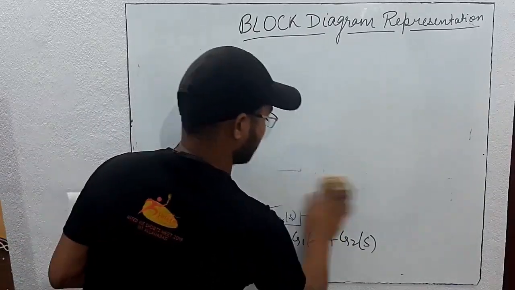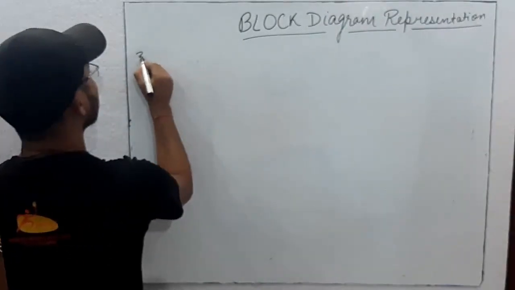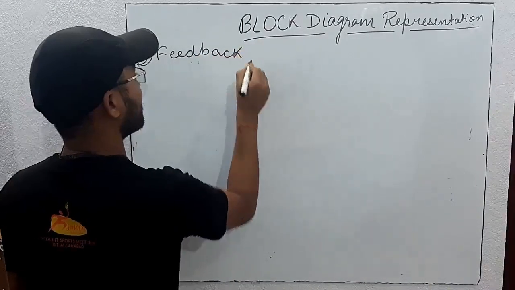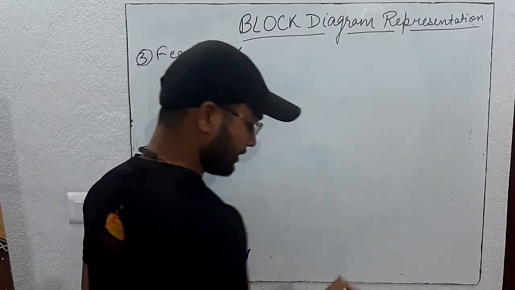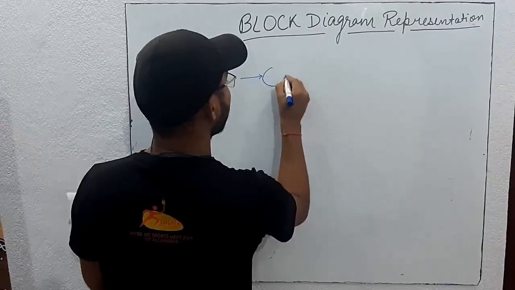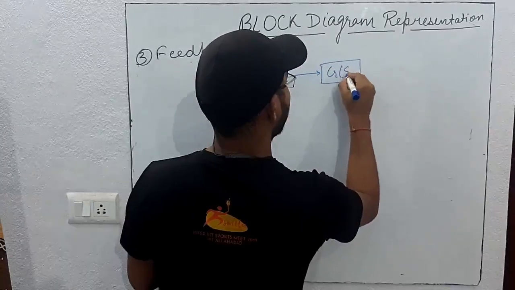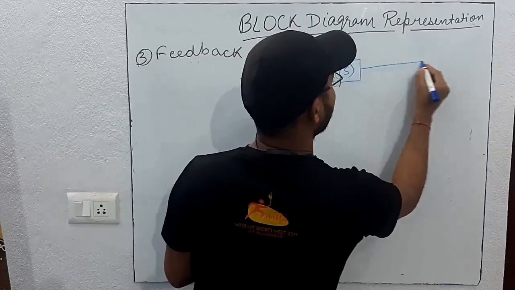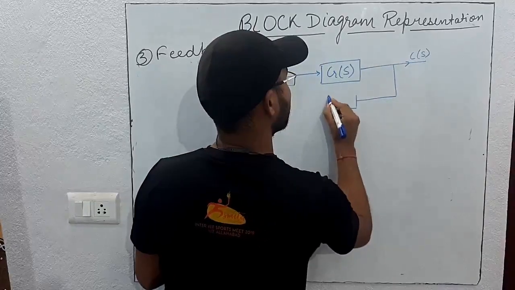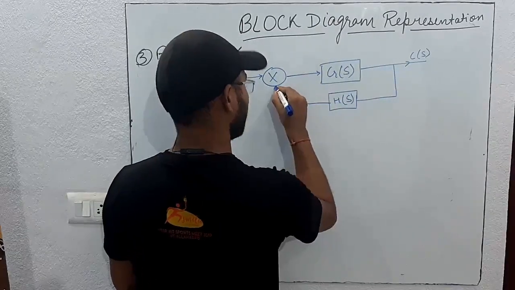Now we will study the third topology, which is very important: the feedback. This is very important. From here only, control system will start. In this, there is a feedback network given from the output to the input. So this is the feedback element, H(s), which is given to the input.